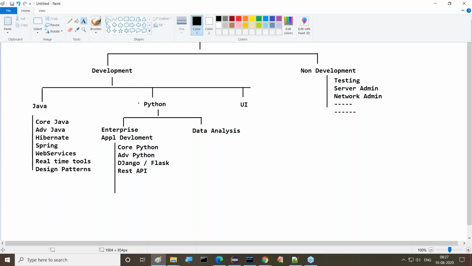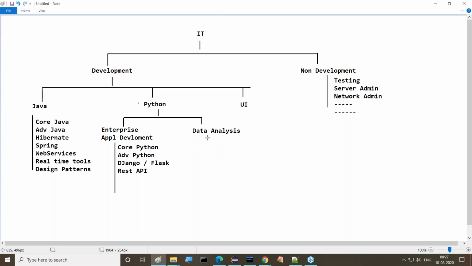Next, on the data analysis side, a number of technologies are available.